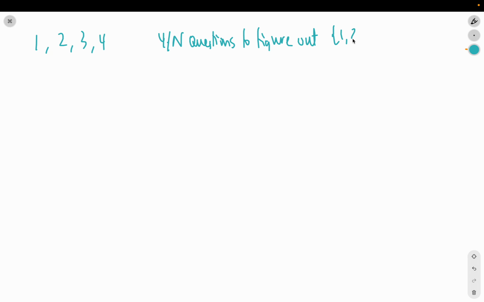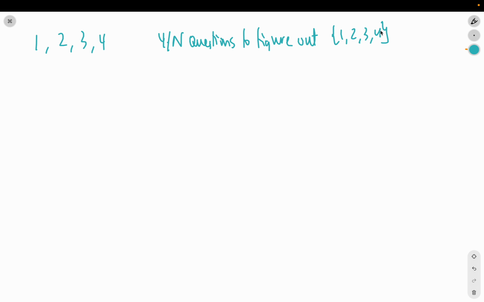Whether it was a 1, a 2, a 3, or a 4. So how do you do that? What's the optimal way? And we're going to see that the number of questions you have to poke at to get the information you need is going to be exactly the same as the entropy of the person who rolled the dice. So when the person rolled the dice, that event has some entropy, which is the average information. Now the number of questions you're going to ask is going to exactly have to equal that to get that information out. So that's why those two need to be equal.